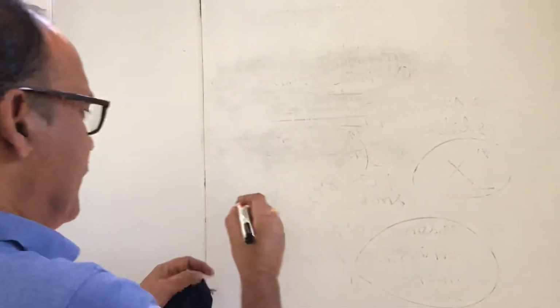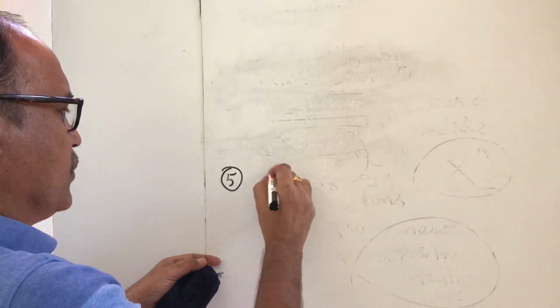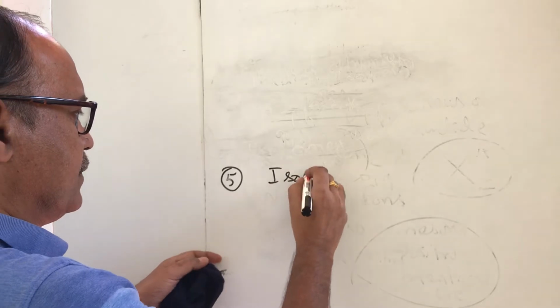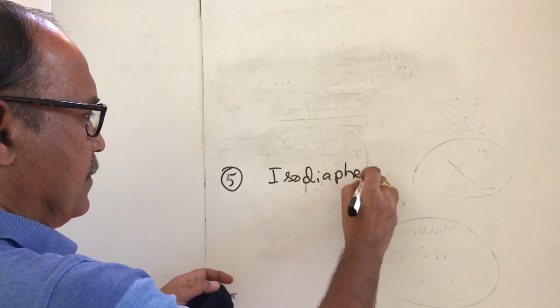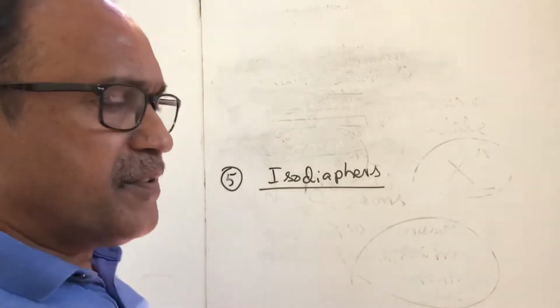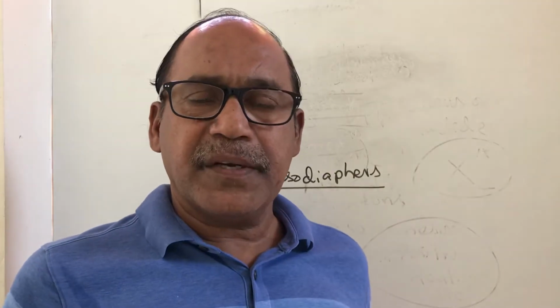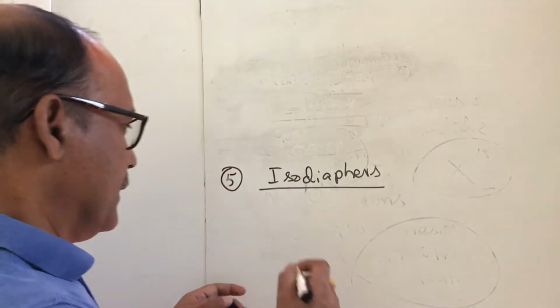Nuclear isodiaphers. Isodiaphers are nuclides of different elements having different atomic and mass numbers but an equal difference between neutron and proton numbers.